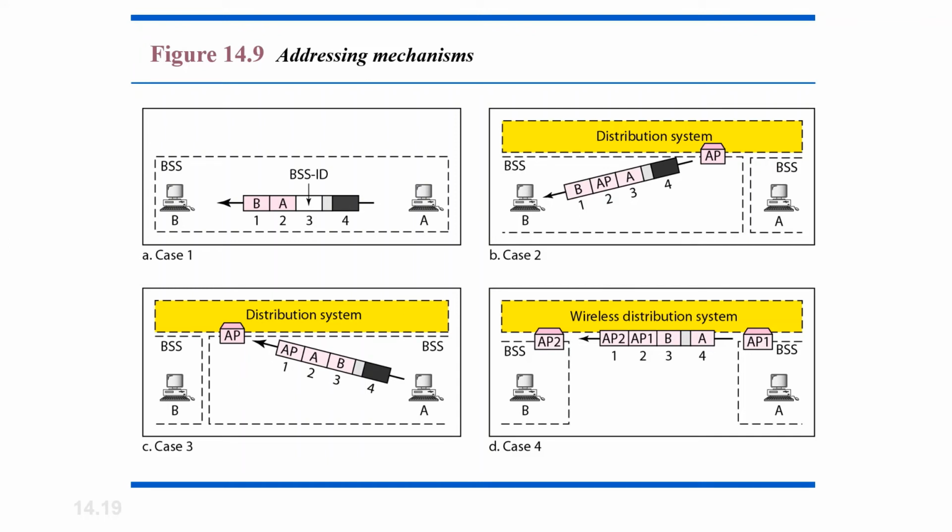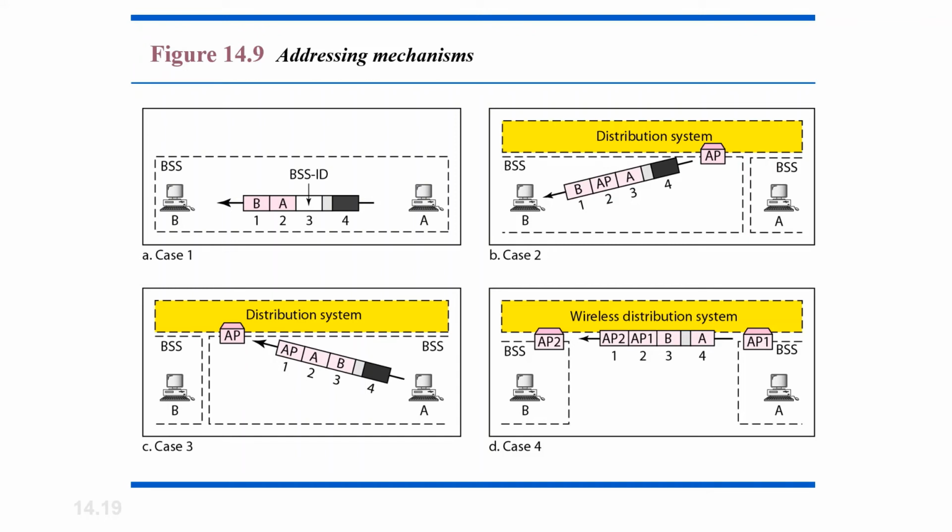Thus the frame is going from one station in a BSS to another without passing through a distribution system. Note that the BSS AP, that is the access point, could be involved in transmission as a relay, and its address will be in the address 3 field as shown in the figure. The ACK, that is the acknowledgement frame, should be sent to the original sender.